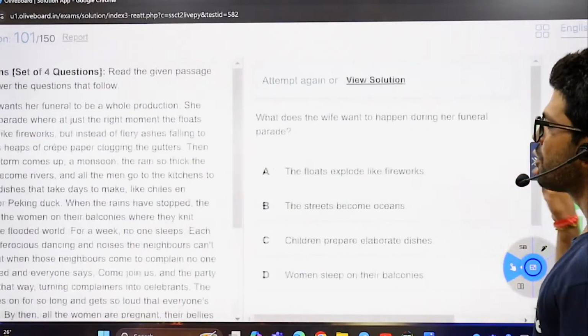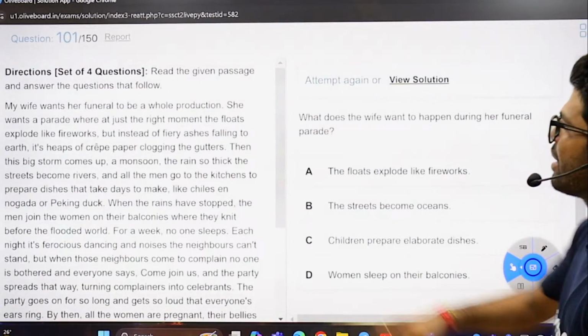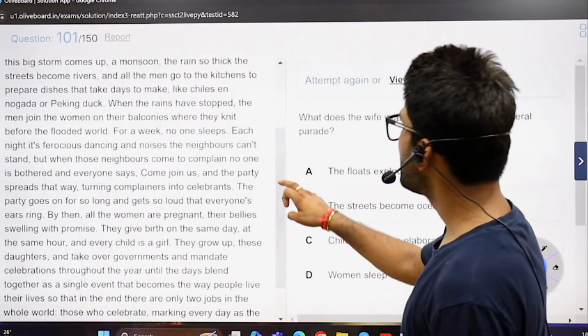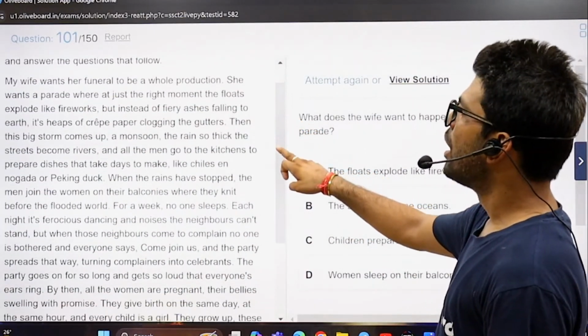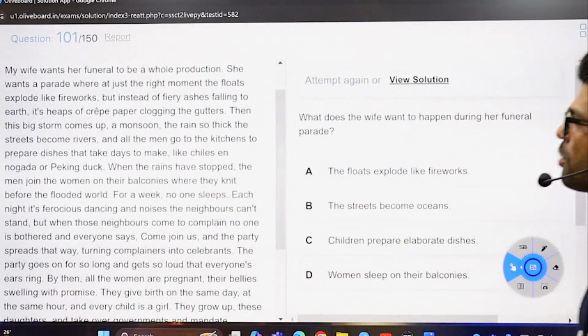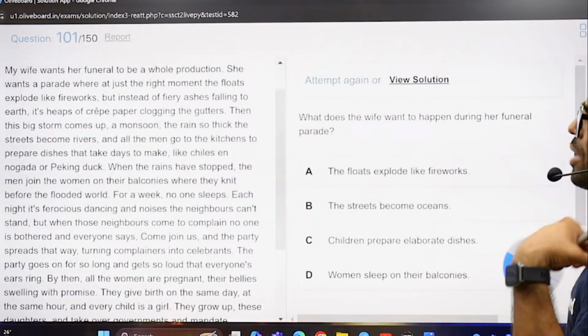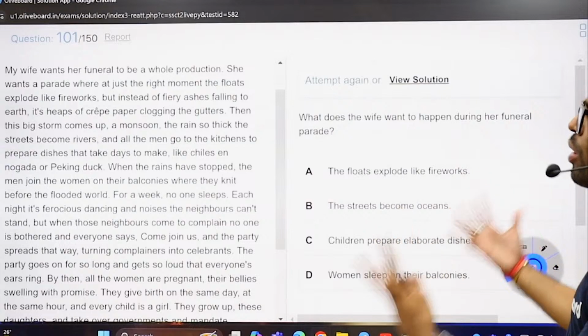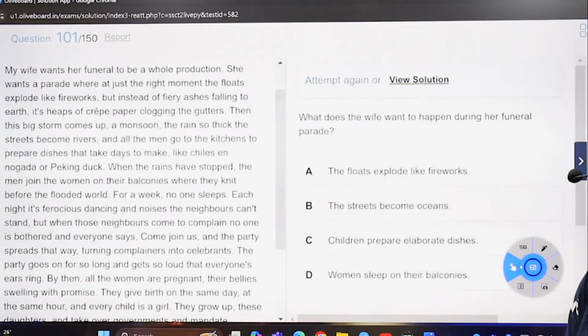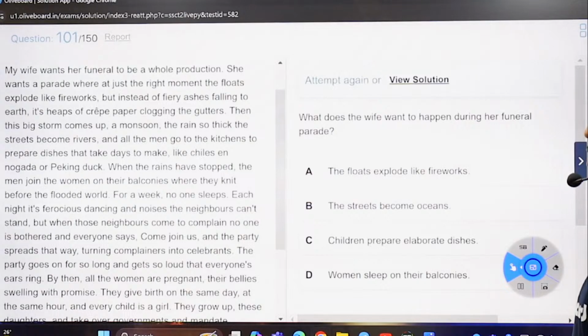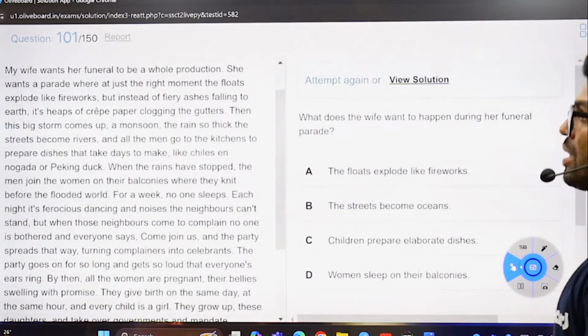Another RC to finish things off. My wife, that's a very good RC. We have time. We have time. Let me read this for you. My wife wants her funeral to be a whole production. She belongs to the Dharma production. She wants a parade where at just the right moment the floats explode like fireworks. But instead of fiery ashes falling to earth, it's heaps of crappy paper clogging the gutters.